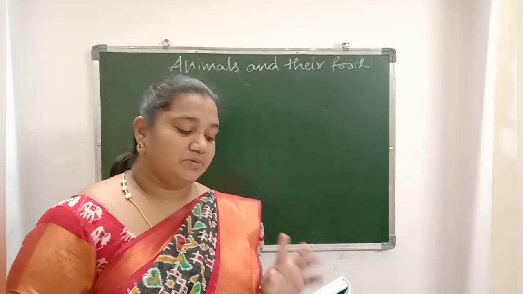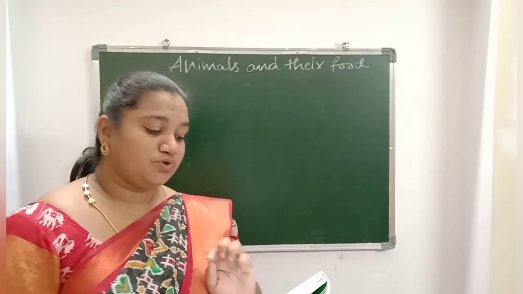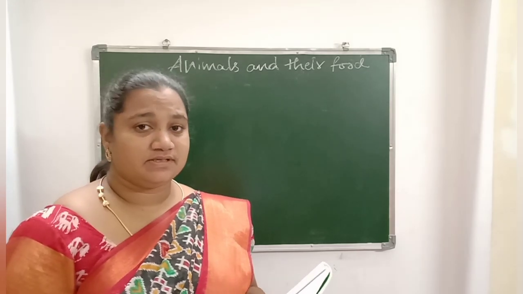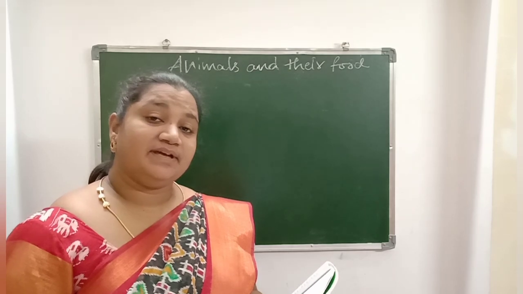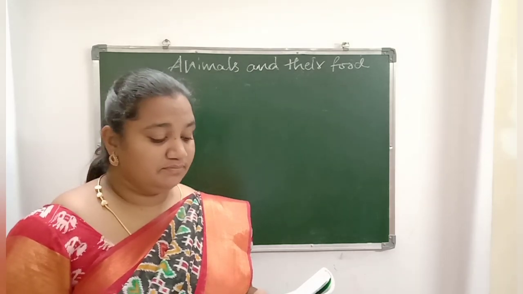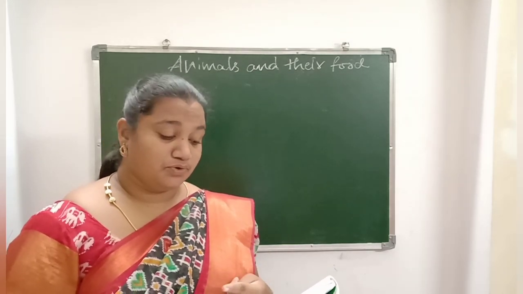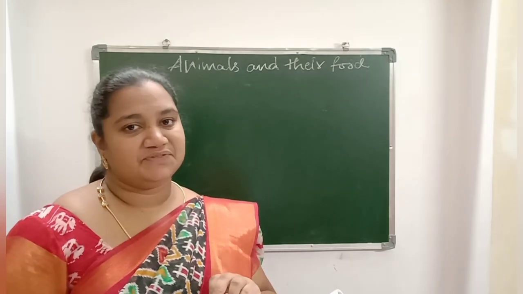Check out, children, in page number 29 we have: what is the source of energy in a food chain? What is the source, children? That is nothing but producers. How does the grasshopper get its energy? By feeding on producers. What happens to the crow if the frog was removed in this food chain?